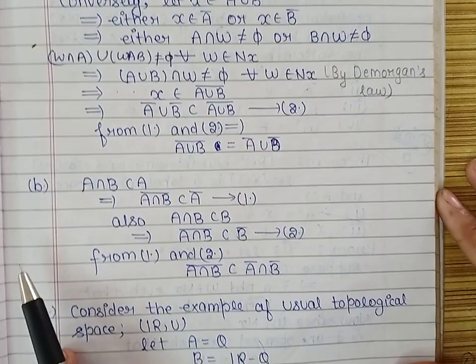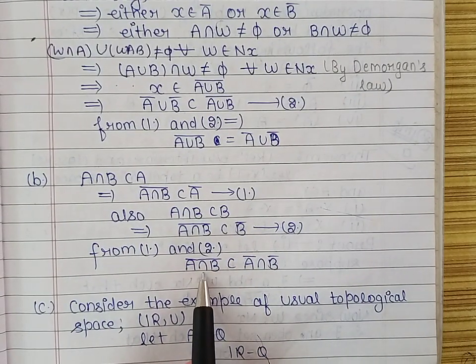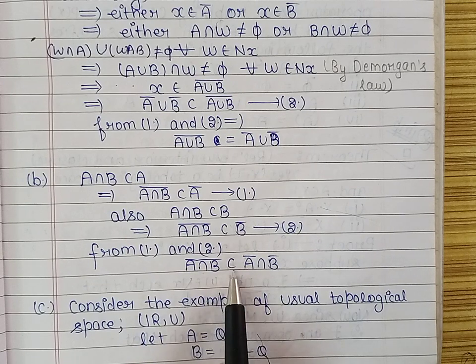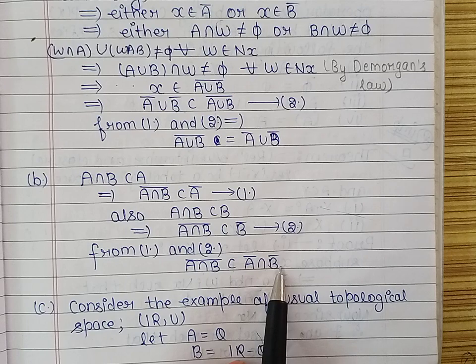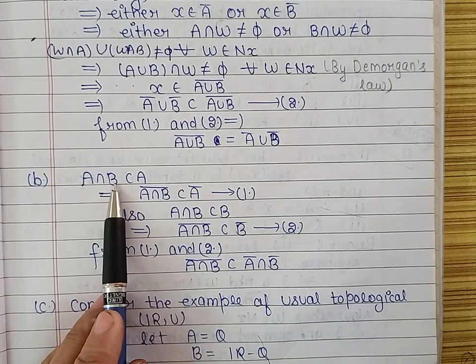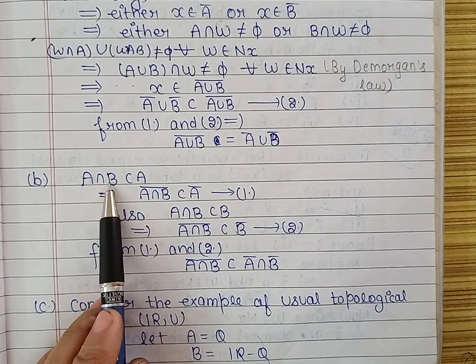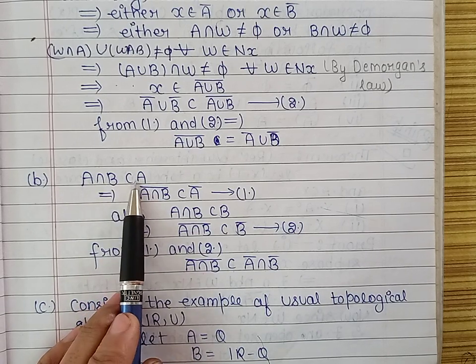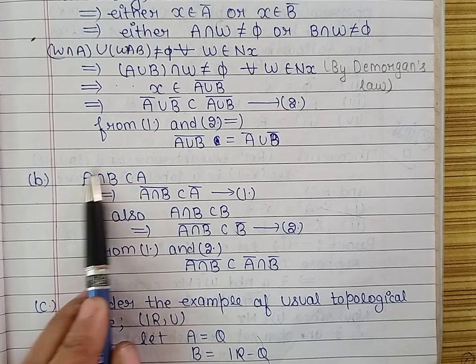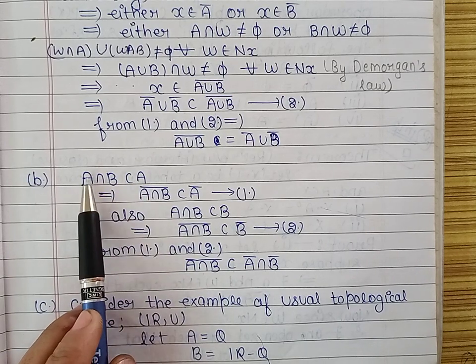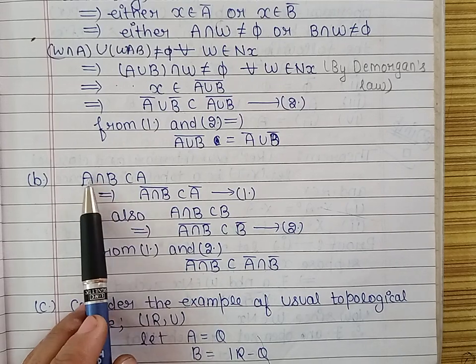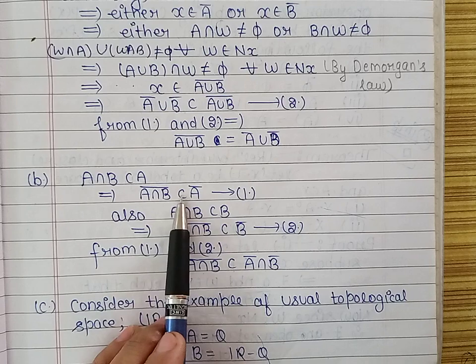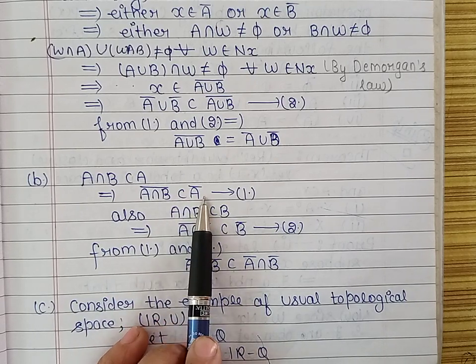In the second part, we are to prove that A intersection B whole closure is contained in A closure intersection B closure. Now we know that intersection of two sets is always contained in both. So A intersection B is also a subset of A. And if one set is subset of another, then its closure is also subset of its closure. So we can say A intersection B closure is contained in A closure.